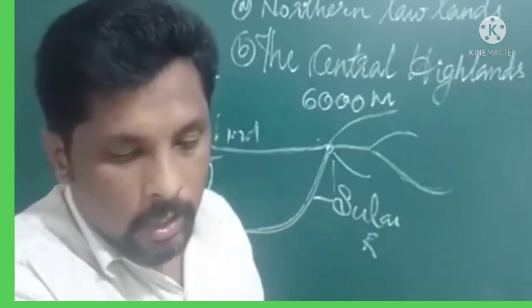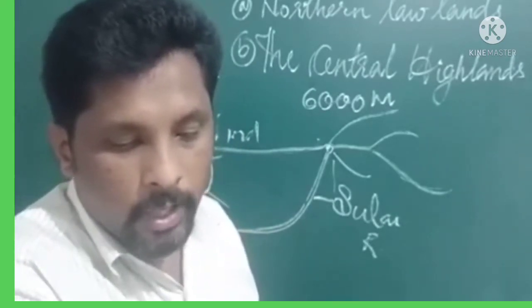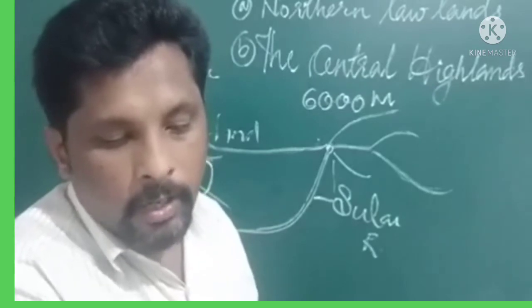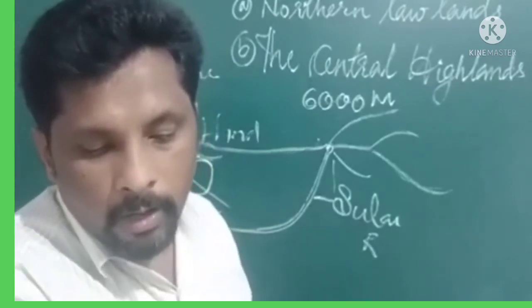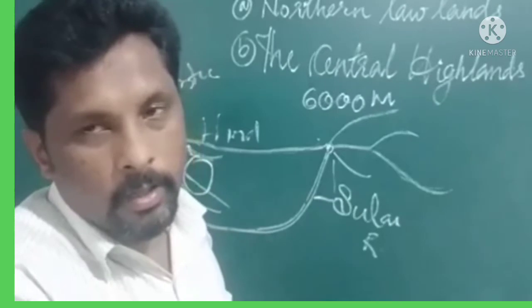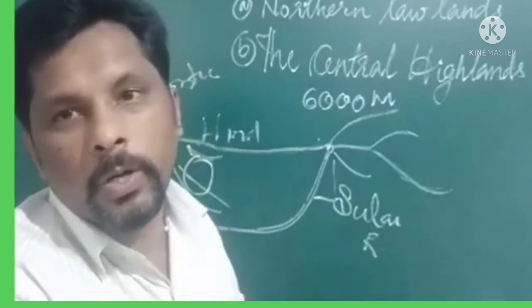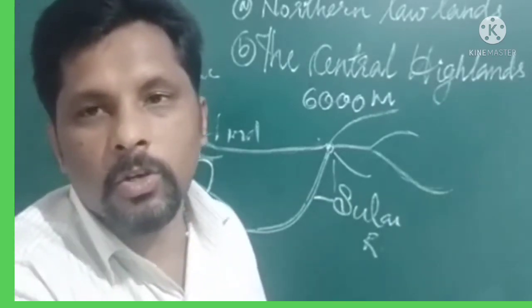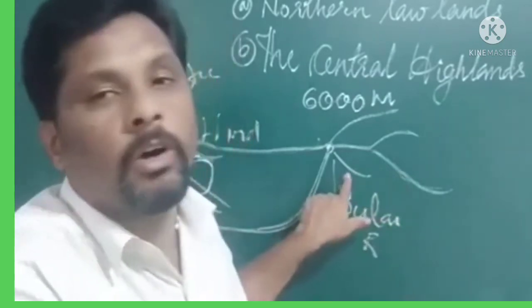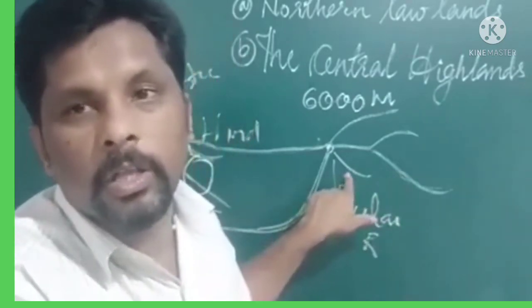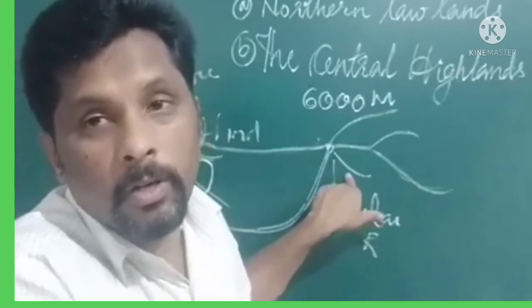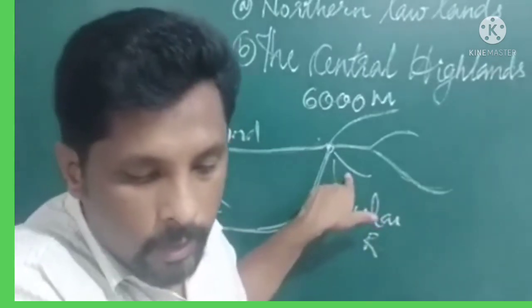It includes the mountains and the plateau regions of the east and the northeast. The mountain range that runs north of the Himalaya is called the Karakoram. Here is the location of the Karakoram range, in the northern part of India.